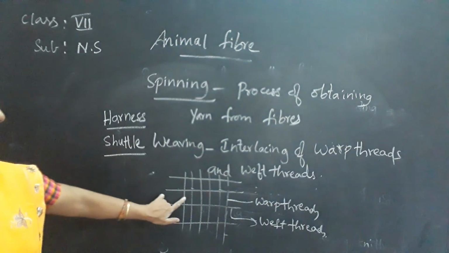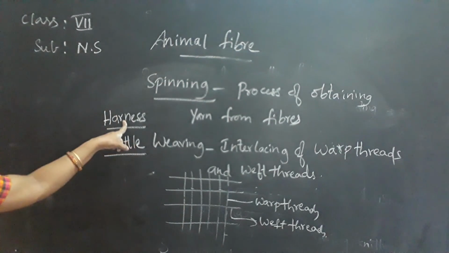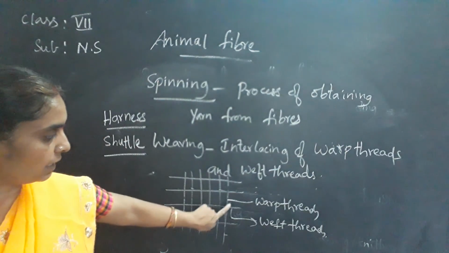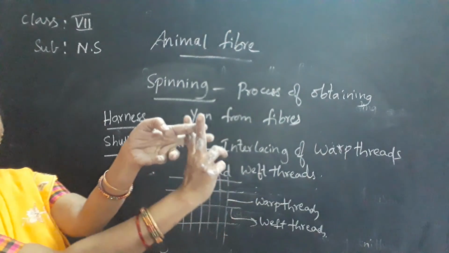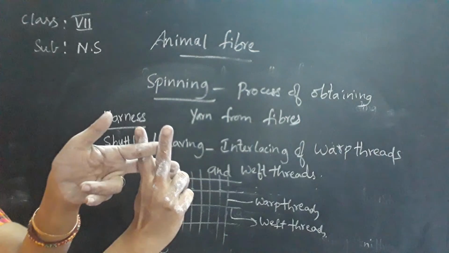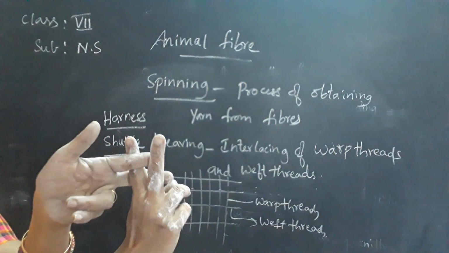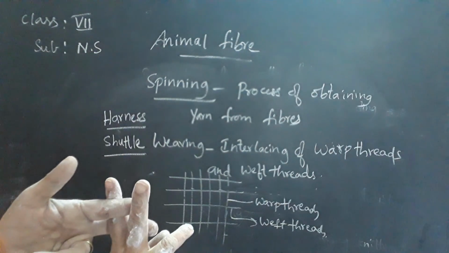Okay, children, warp threads and weft threads. And a harness. The harness lifts every other warp thread, one over the other of the weft thread, like this. Is it clear, children? So the harness lifts every other warp thread so that the weft thread goes one over the other to the next. So all the types of the yarn, whether